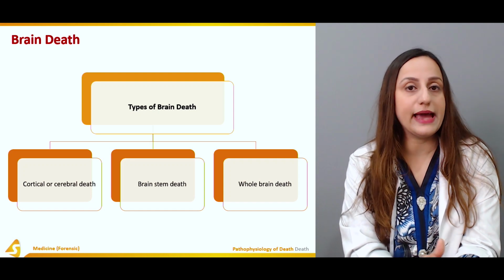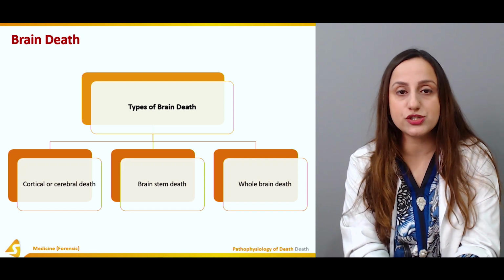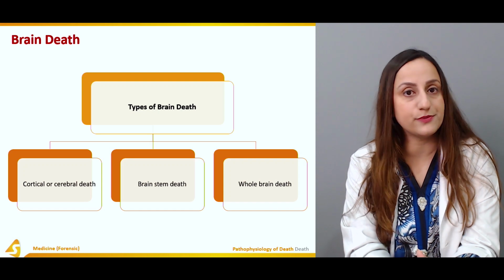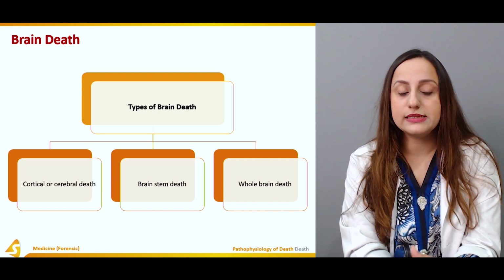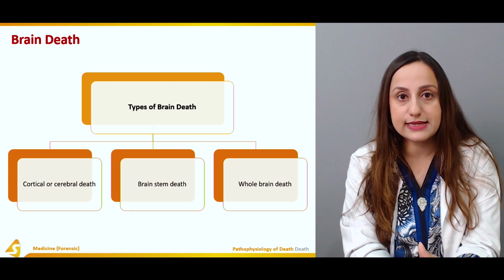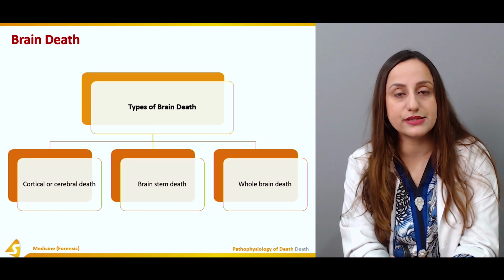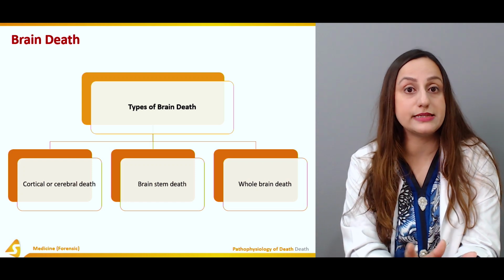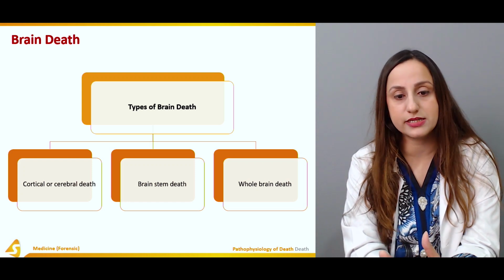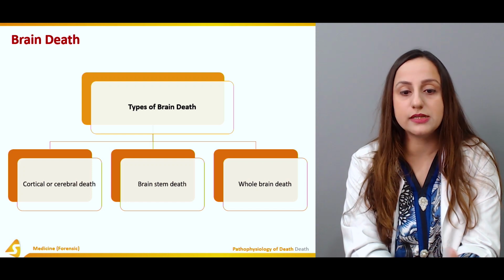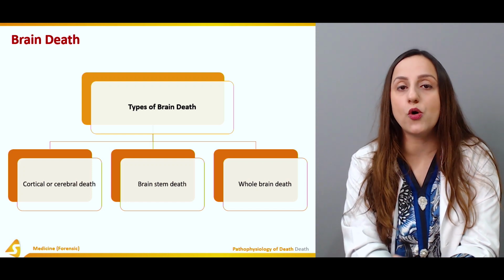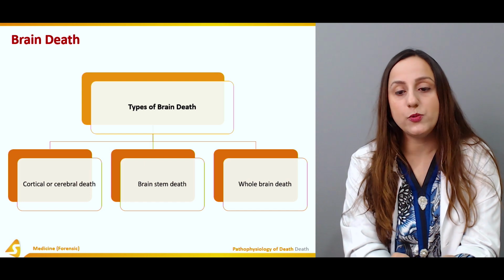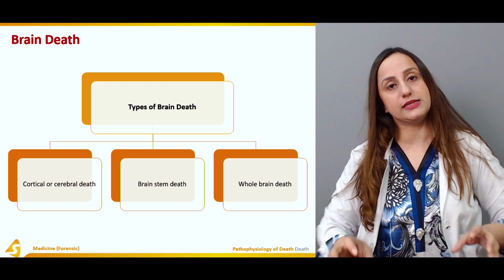We can perform the apnea test first of all, and each of the reflexes of the brainstem can be tested at this level. It includes the vestibulo-ocular test and the pupillary reflexes, which are discussed in later sections in detail, and that will confirm whether a person is dead or not. Thirdly and lastly, when the cortical, the cerebral, and the brainstem are all dead, we consider it whole brain death.